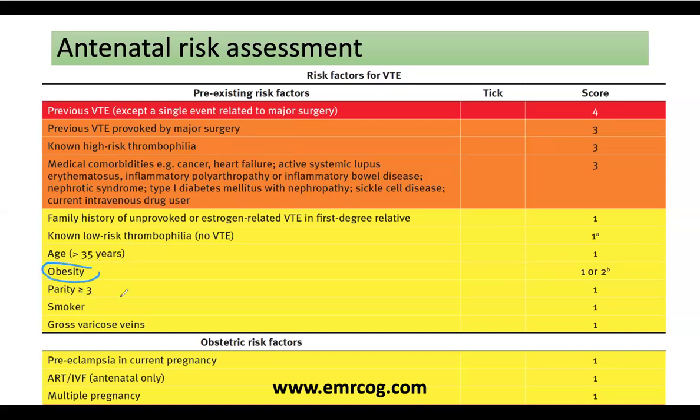Parity, 3 or more. So when the history tells you that the lady is para 4 or para 3, give her 1. Smoker, any number of cigarettes is 1. Gross varicose veins: by the examination, you found a gross varicose vein. She is a smoker. That means her risk is 2. A score of 2 does not require low molecular weight heparin during the pregnancy, but in the postpartum it is required for at least 10 days, as you remember, right?